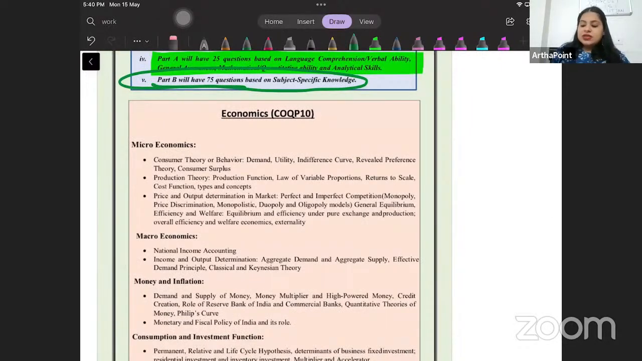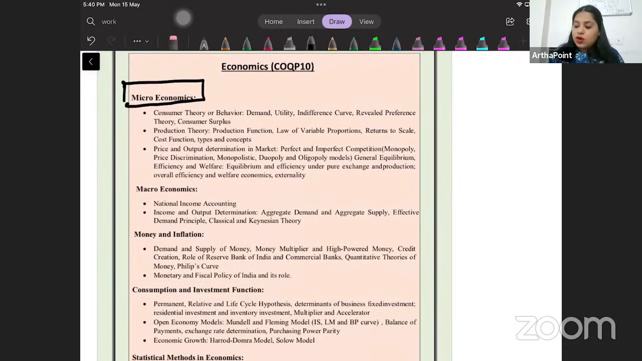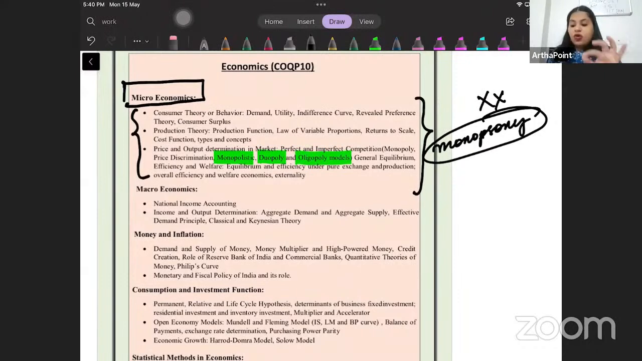The first part is microeconomics. In microeconomics, you have to understand exactly what comes. You have to only focus on these things. You don't have to focus on anything else. Just for example, if you see here, it says monopolistic, duopoly, oligopoly model. This does not talk about monopsony. So if you are studying monopsony, it is a waste of your time. Kahin nahi likha hai ki monopsony aayega, so it will never come in exam. So you have to read what will come in exam and focus exactly on that.